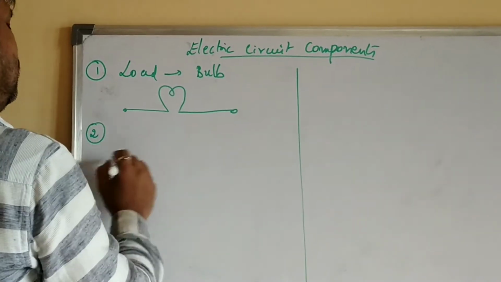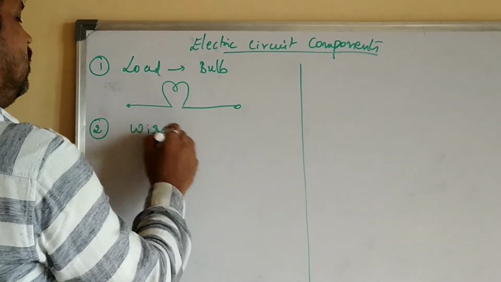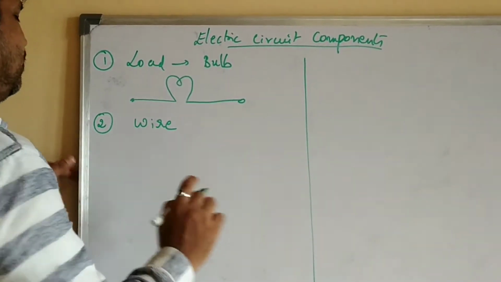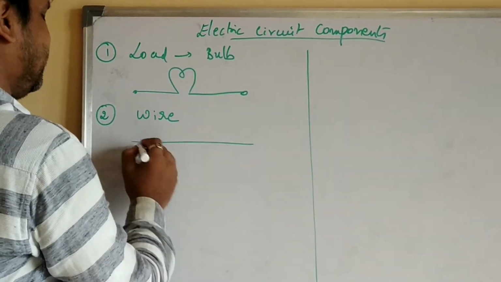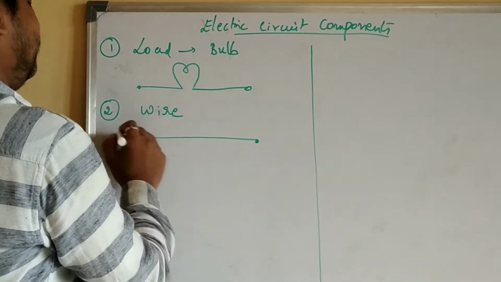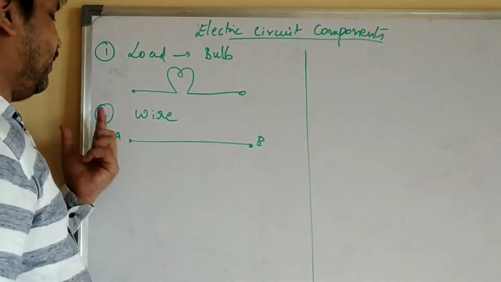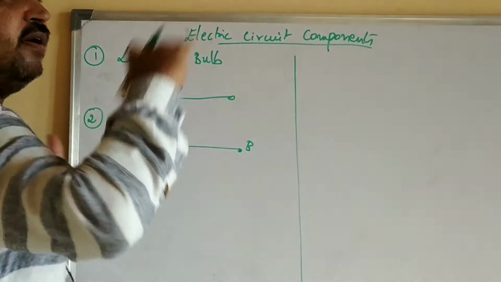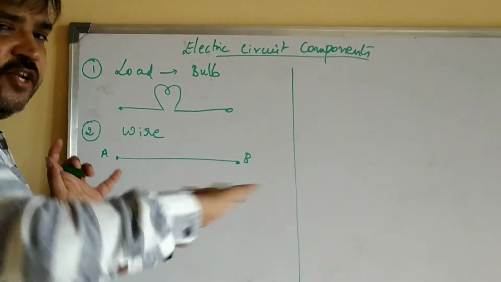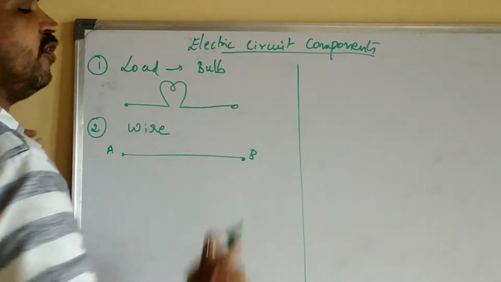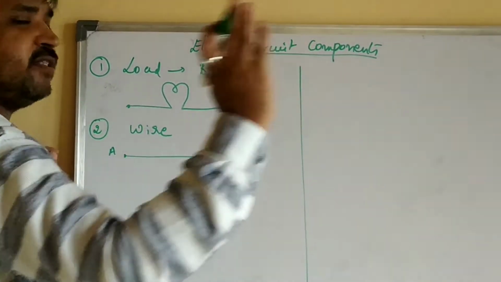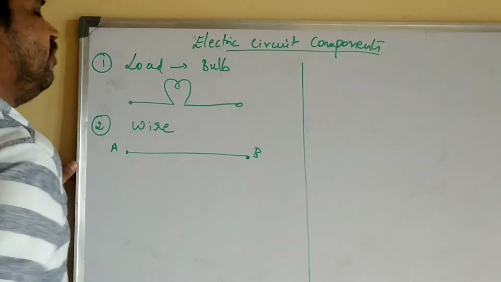Next, wire. How will you represent a wire? Just a small straight line. It is just a straight line having two ends, from point A to B, where the current will flow. The wire means the continuity of the circuit. It will take place if you are connecting the wires that connect the various components. So this is the symbol of the wire.